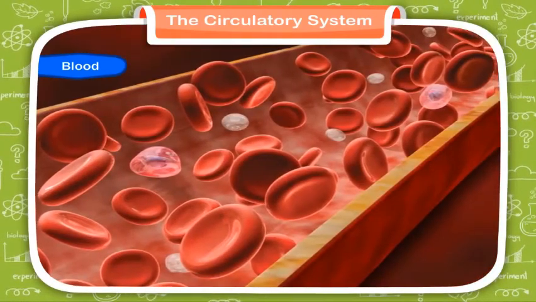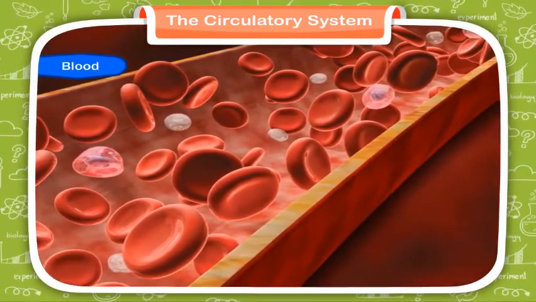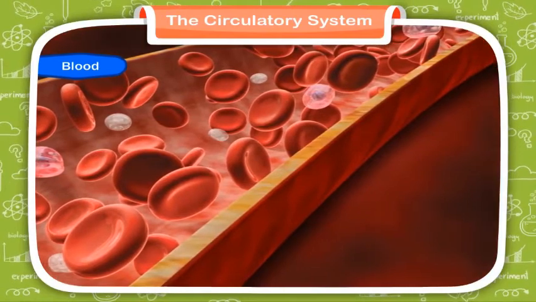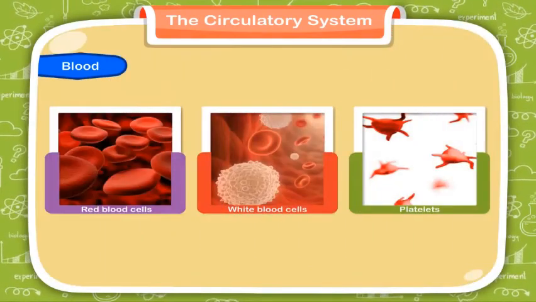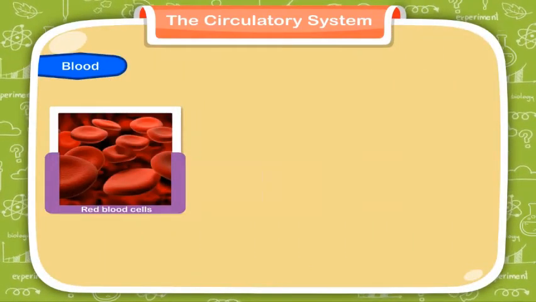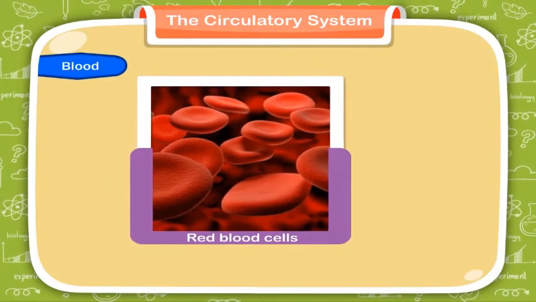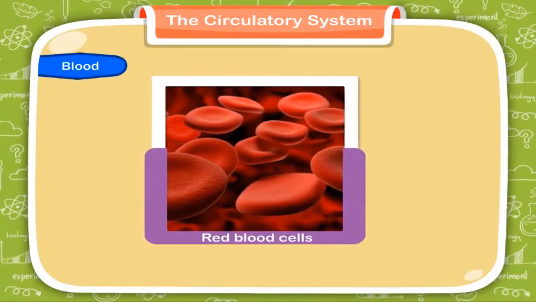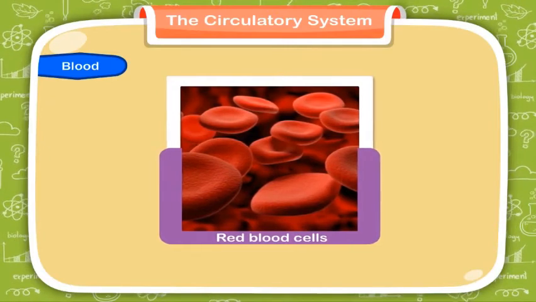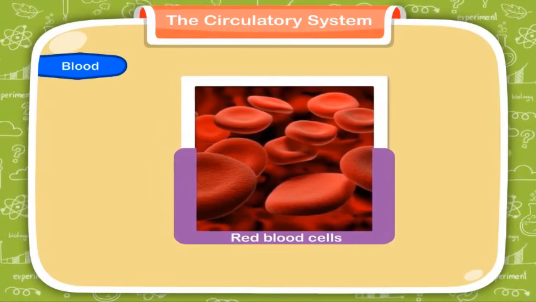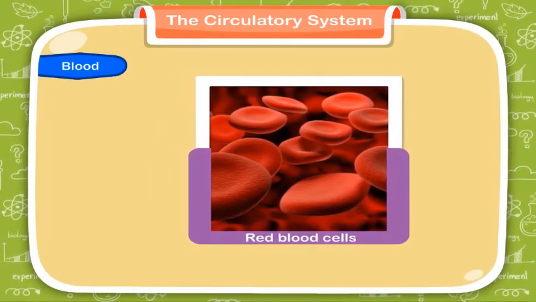Blood cells or corpuscles are the living part of the blood. There are 3 kinds of blood corpuscles. 1. Red blood cells, RBCs, appear to be like discs. The red color of the blood is due to hemoglobin.